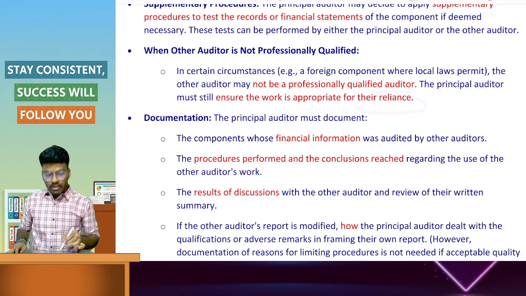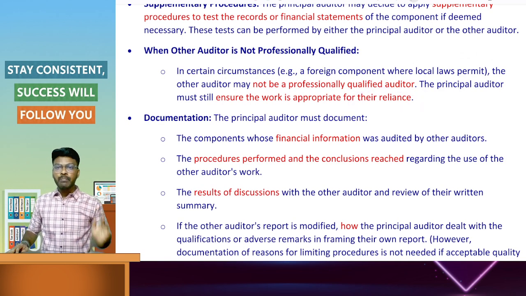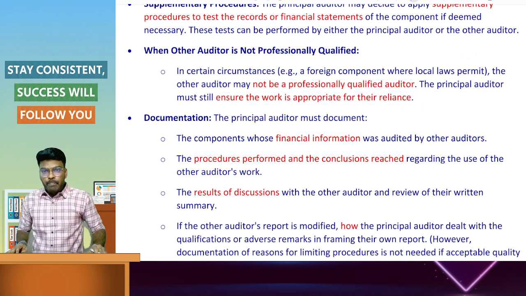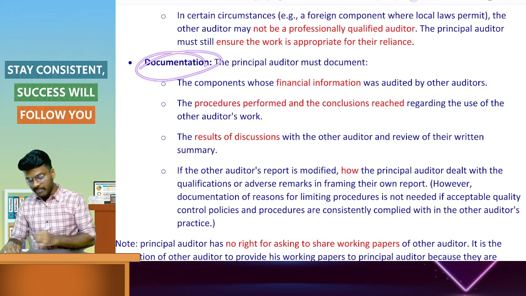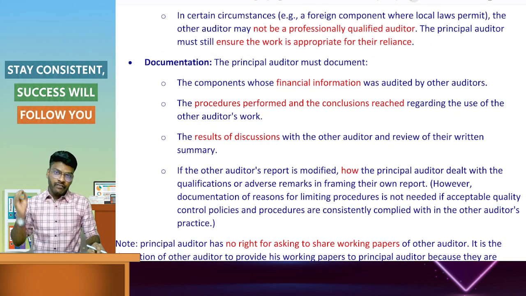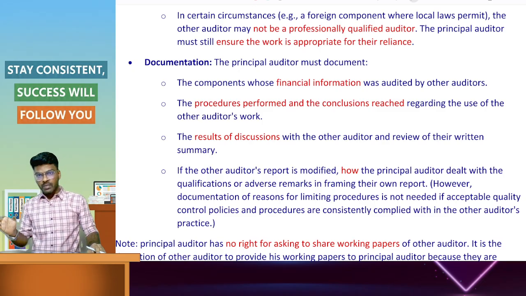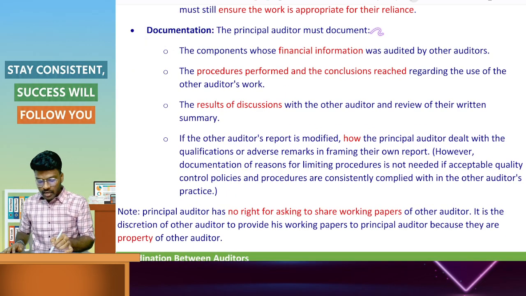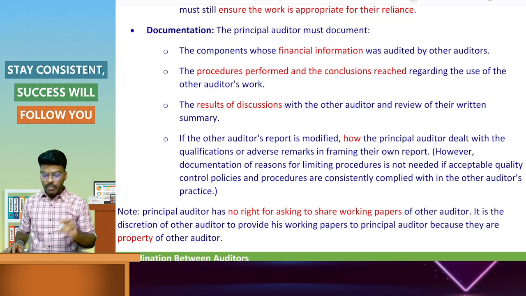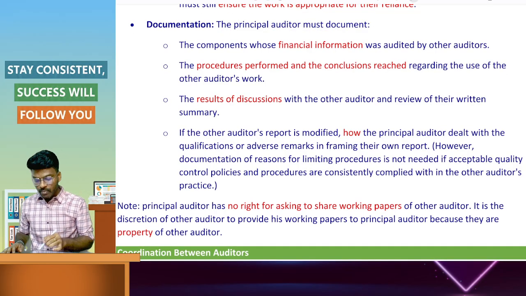There is a question of reliance on the report provided by the other auditor. So then, documentation. In case of audit, at every stage we have to document it. So the last point is documentation. The principal auditor should document the following. What do we have to document?